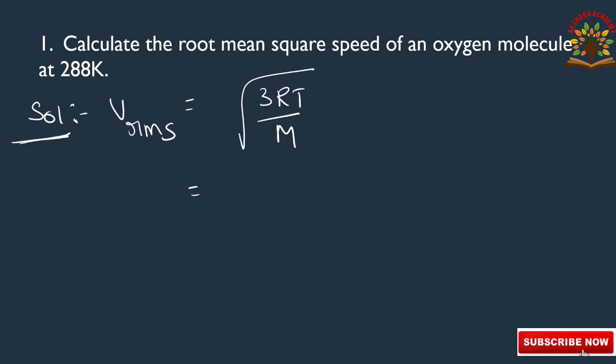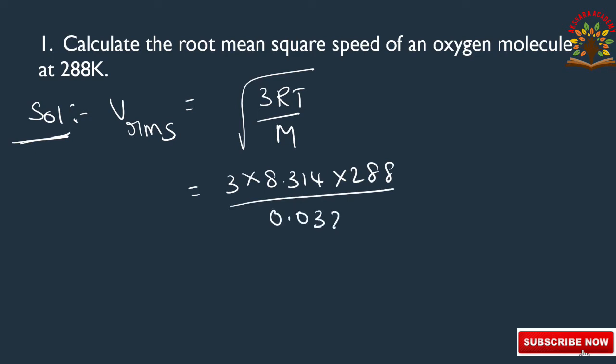R value 8.314, and T in this question they gave 288 Kelvin, and capital M is 0.032 kg, the molecular weight of the oxygen molecule. Substituting these values, 3 into 8.314 into 288 by 0.032.